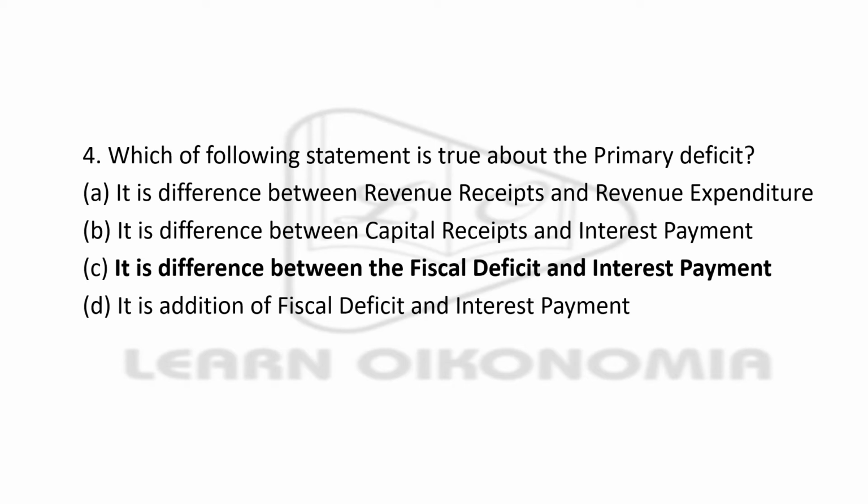Next question: which one of the following statements is true about primary deficit? The first option, it is the difference between revenue deficit and revenue expenditure. Then it is the difference between capital receipt and interest payment. Then it is the difference between fiscal deficit and interest payment. Then it is the addition of fiscal deficit and interest payment. The right answer, option C, is the difference between fiscal deficit and interest payment.